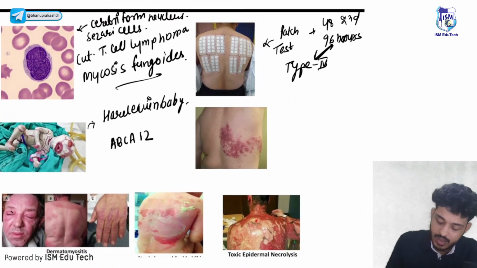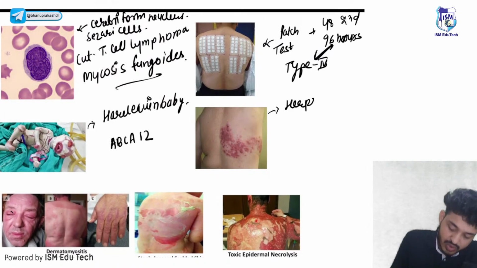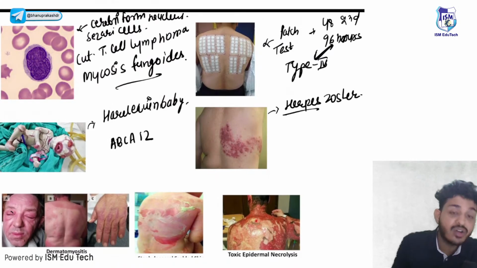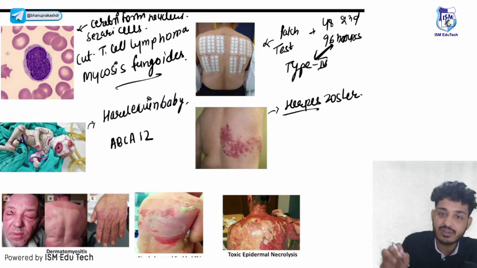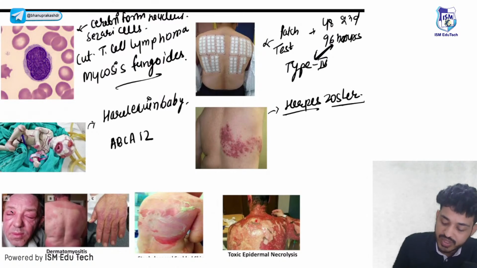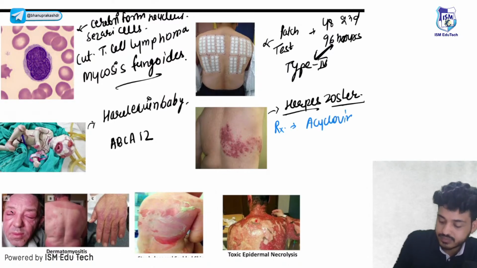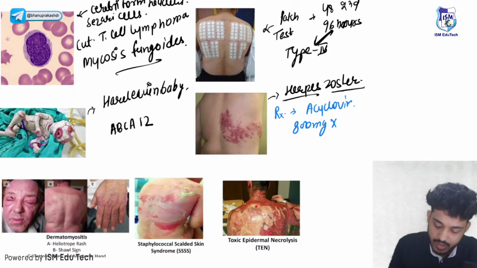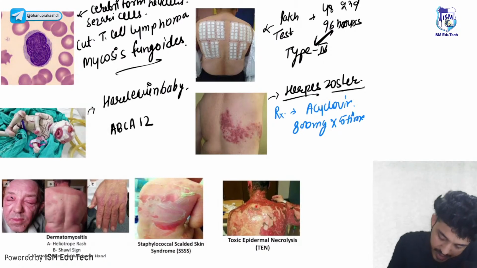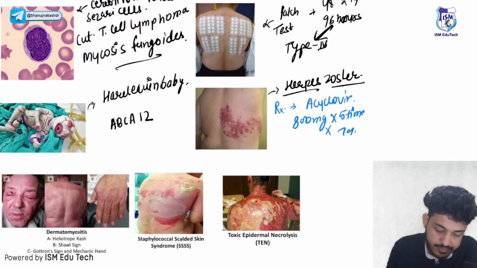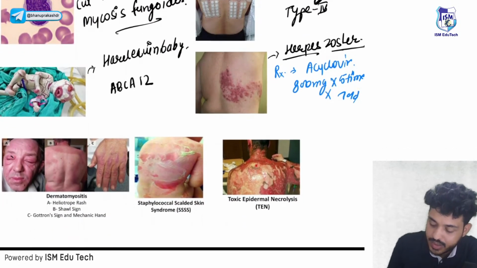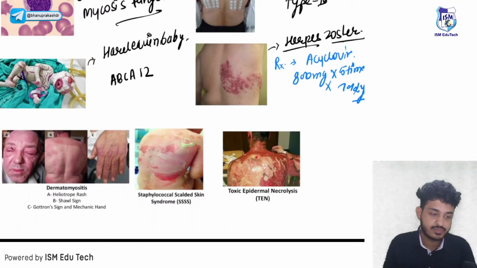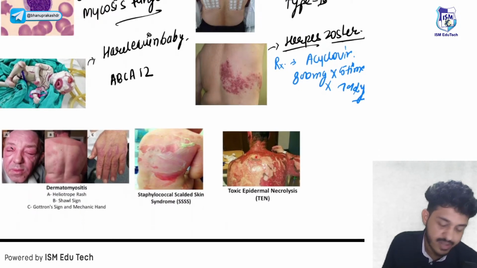Okay, this is herpes zoster. I told you the meaning of herpes is grouped. Zoster means along a nerve segment. Zoster का मतलब क्या होता है? The meaning of zoster is along a nerve segment. So that is your herpes zoster. What is the treatment? Treatment will be again acyclovir. Treatment में क्या देंगे? Acyclovir 800 milligram, 5 times a day, for 7 days. What is normal? Yes, it is normal at birth, right?